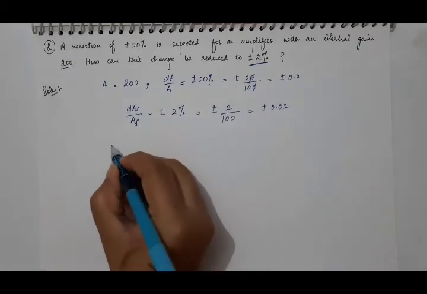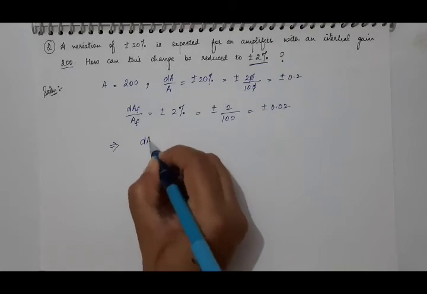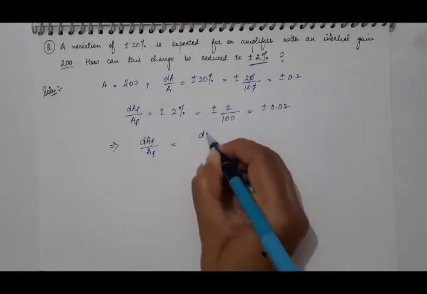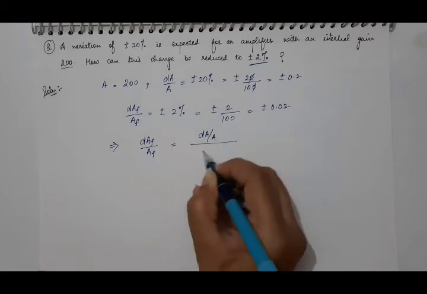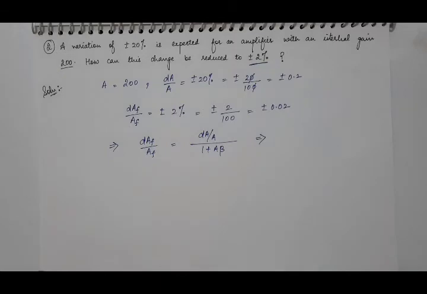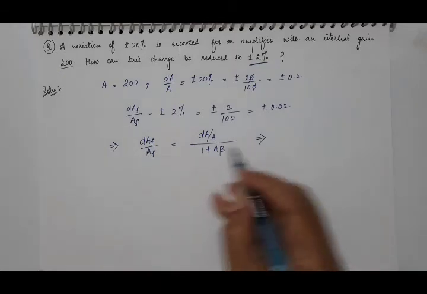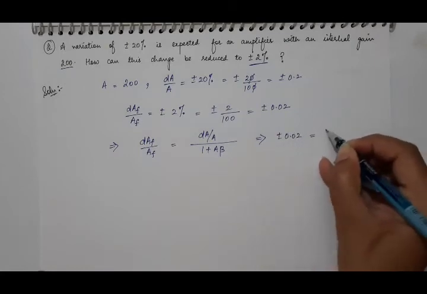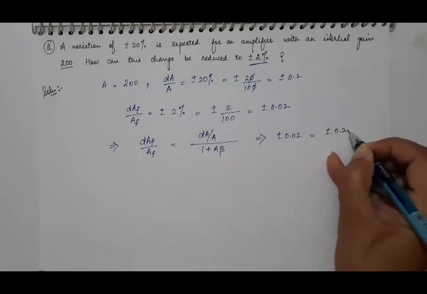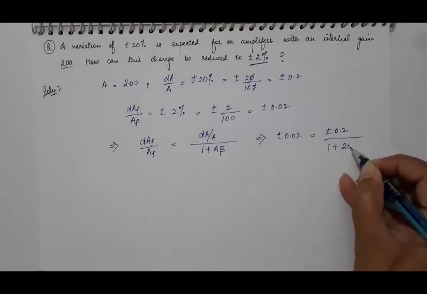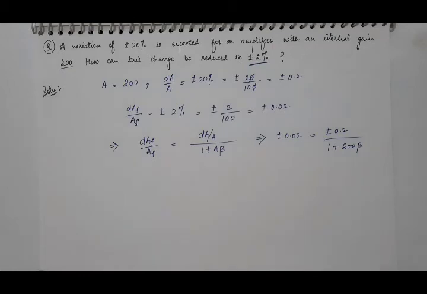So how? We have this relation. We know that dAF by AF is equal to dA by A upon 1 plus A beta. So put the values here. Here we have plus minus 0.02, equal to plus minus 0.2 divided by 1 plus 200 beta.